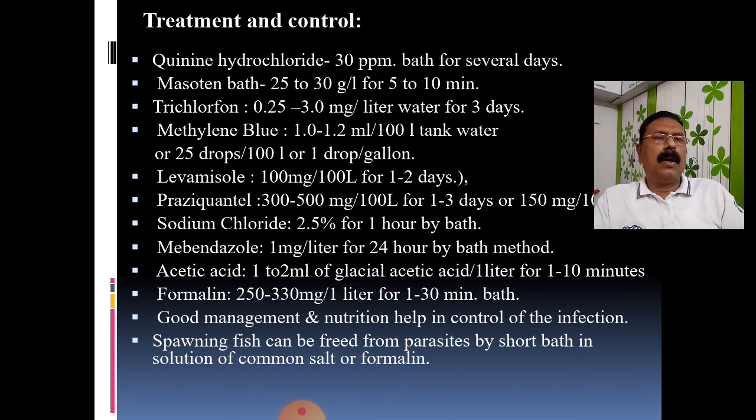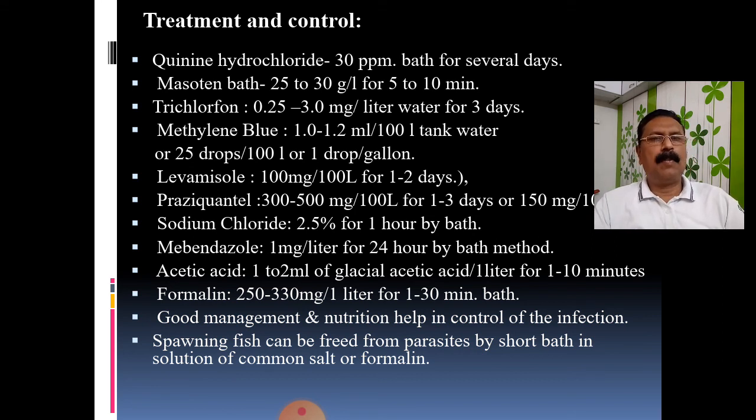You know very well one basic principle: prevention is better than cure. Therefore you have to prevent such diseases, and for that purpose we should observe the fish frequently. We should sample the fish frequently from the pond or the aquarium, examine them very well, note down whatever changes are there, and keep a record of their appearance, so you can get an idea regarding the symptoms and the coming infection.